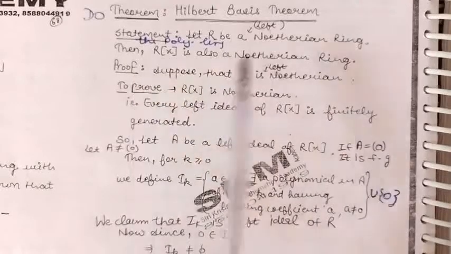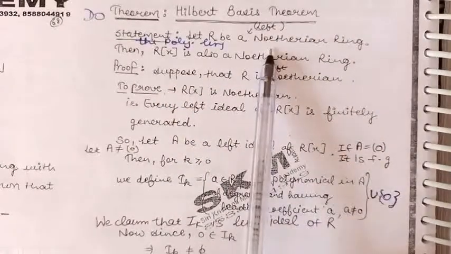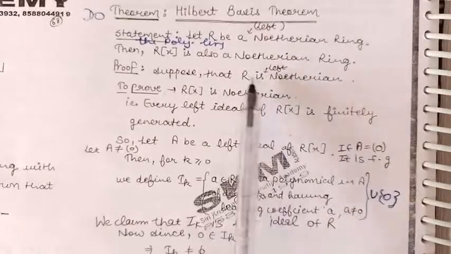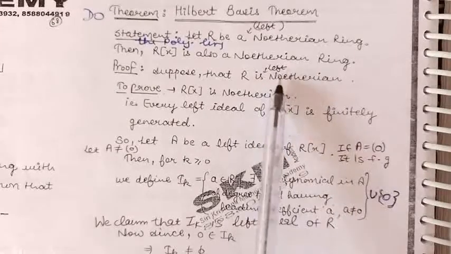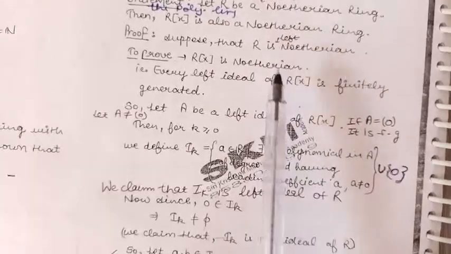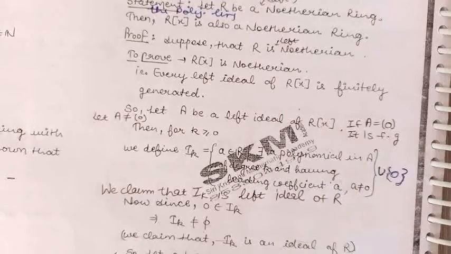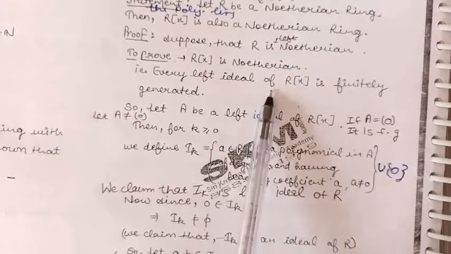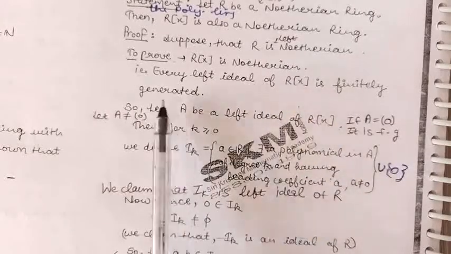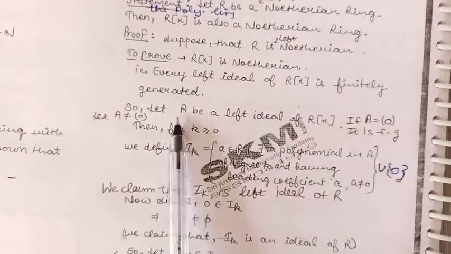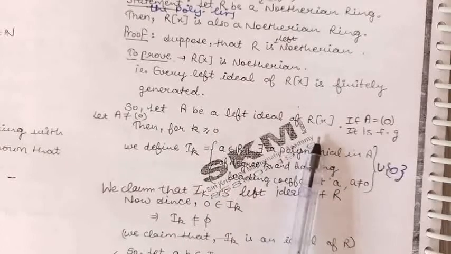We will prove the result for left Noetherian ring. You can consider the ring to be right Noetherian also. So let us consider the ring R is a left Noetherian ring, and we prove that the polynomial ring over R, that is also left Noetherian. For this, we prove that every left ideal of this polynomial ring is finitely generated. So let us take a left ideal A of this polynomial ring.